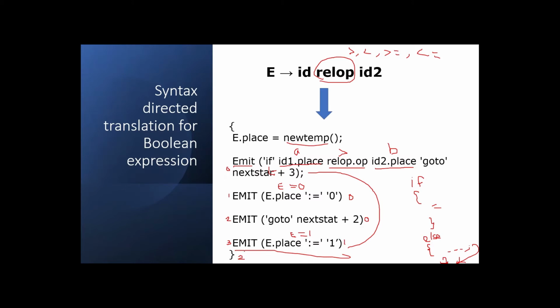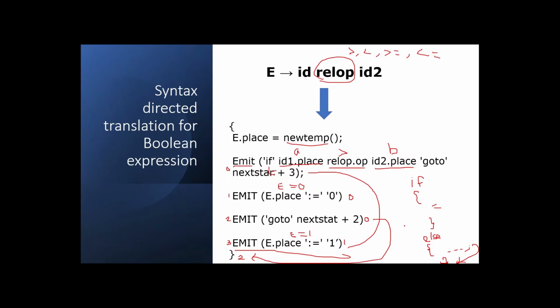That is, it is the first statement, it is the second statement. So the control has to move to next state plus 2. That is, outside the complete block, it has to move. Okay. If the if condition is true, where the statements of the if block have to be placed? It has to be placed in the next state plus 3. That is, it has to be placed in the third statement.